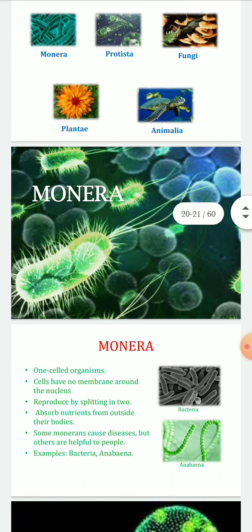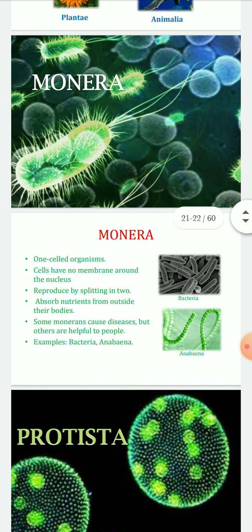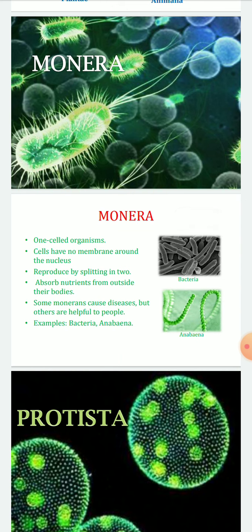So first we will discuss monera. Monera are basically one-celled organisms. Cells have no membrane around the nucleus and reproduce by splitting into two, absorb nutrients from outside their bodies, and some monerans can cause diseases but others are helpful to people. Examples: bacteria and amoeba.